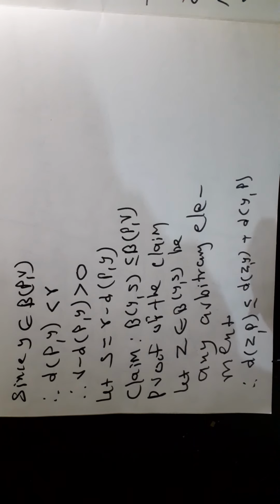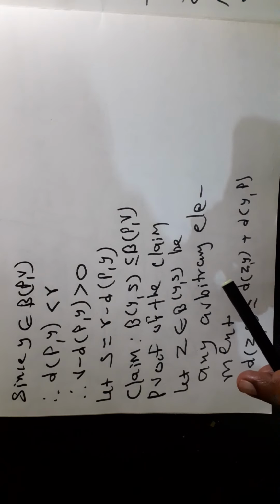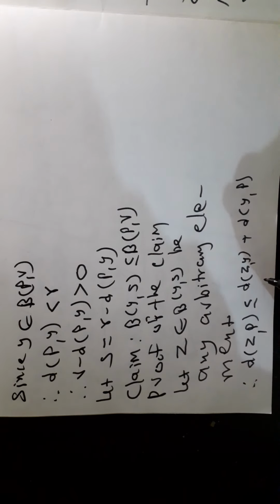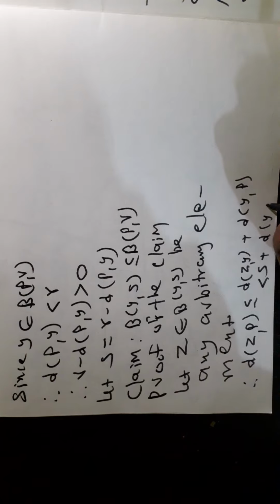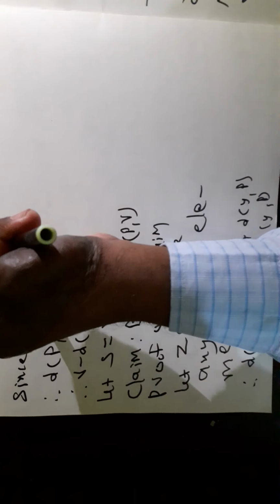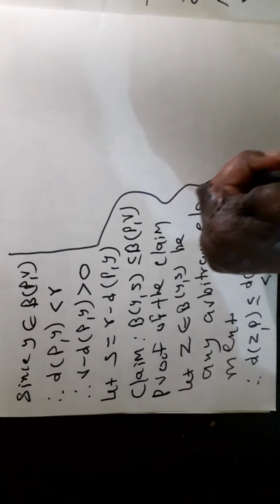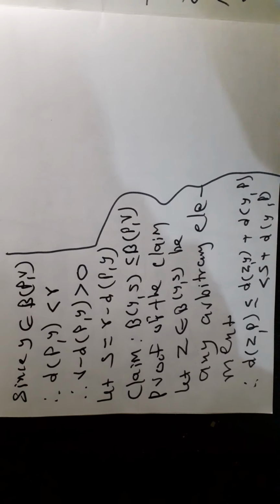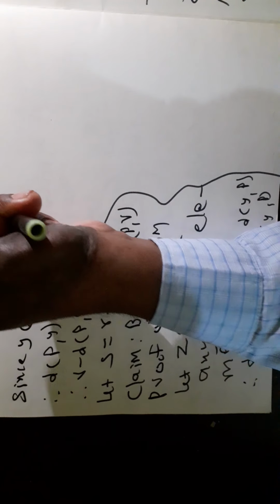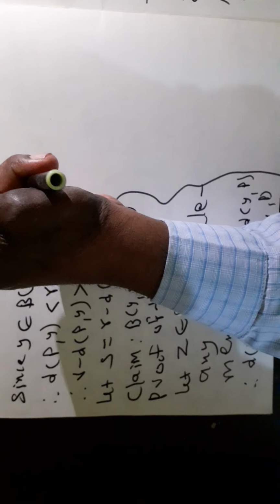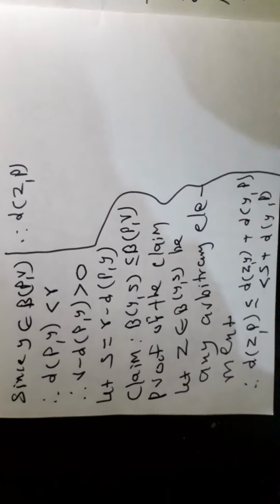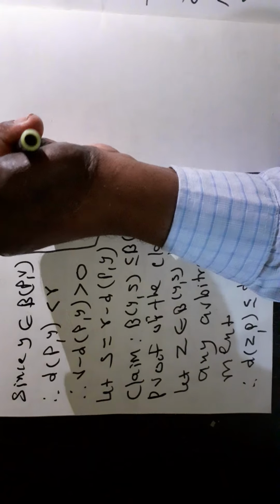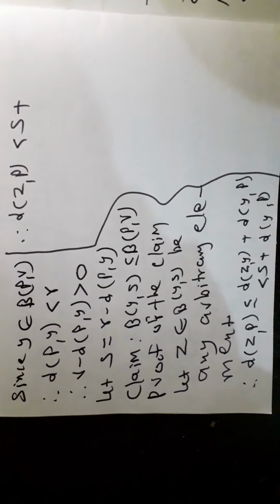Now, since z belongs to the open ball centered at y and radius s, the distance between z and y is less than s. Therefore, the distance between z and p is less than s plus the distance between y and p.